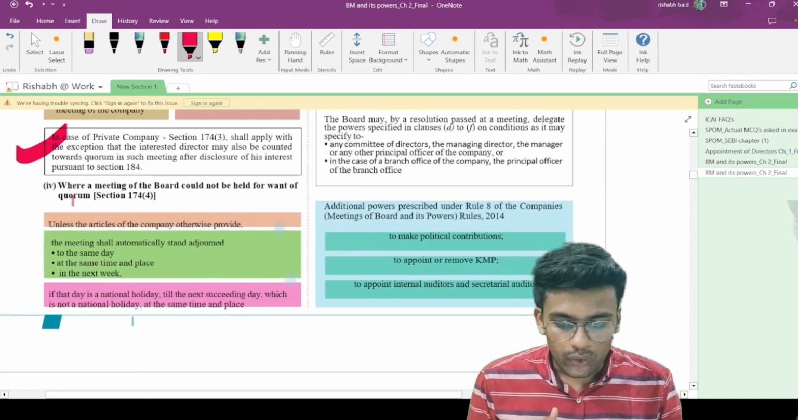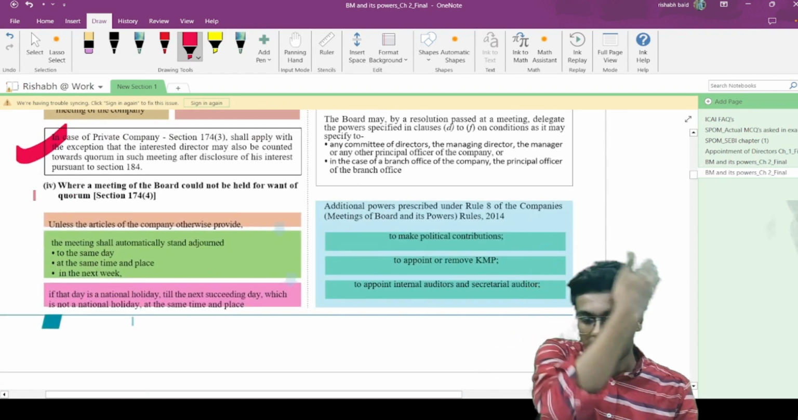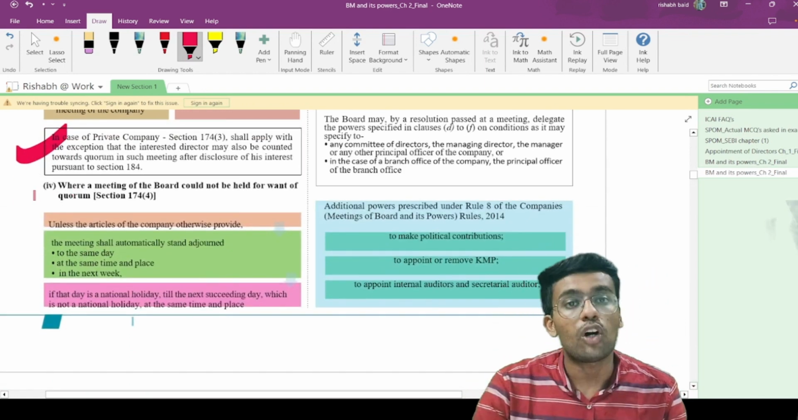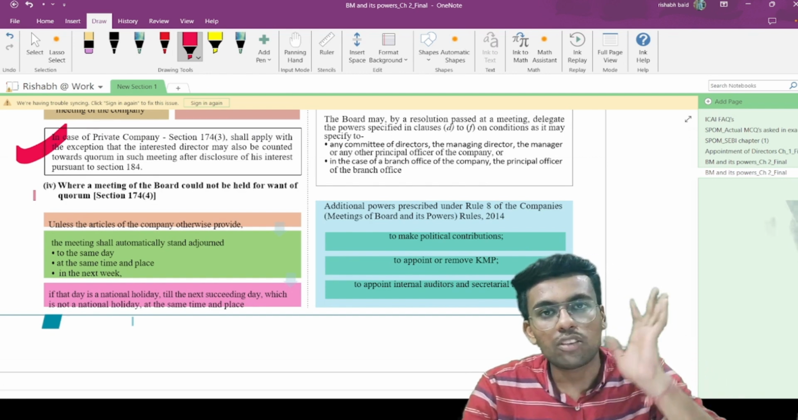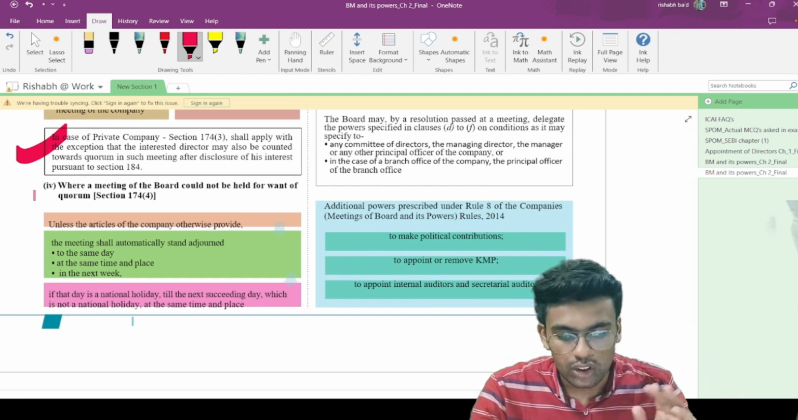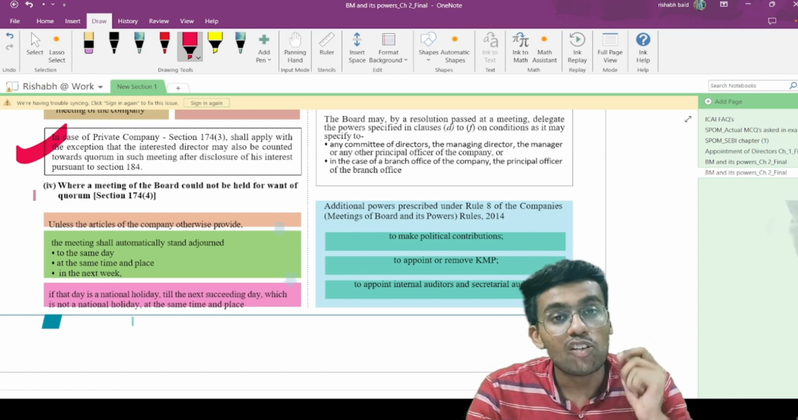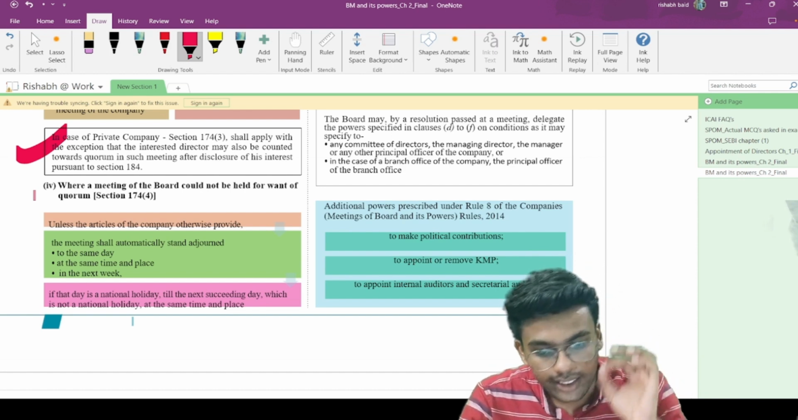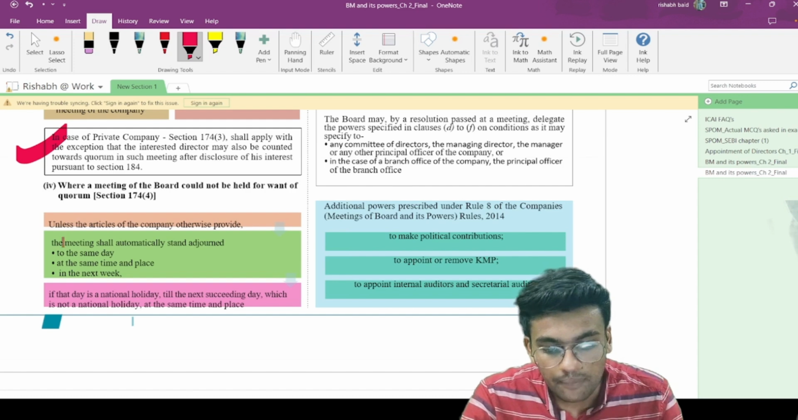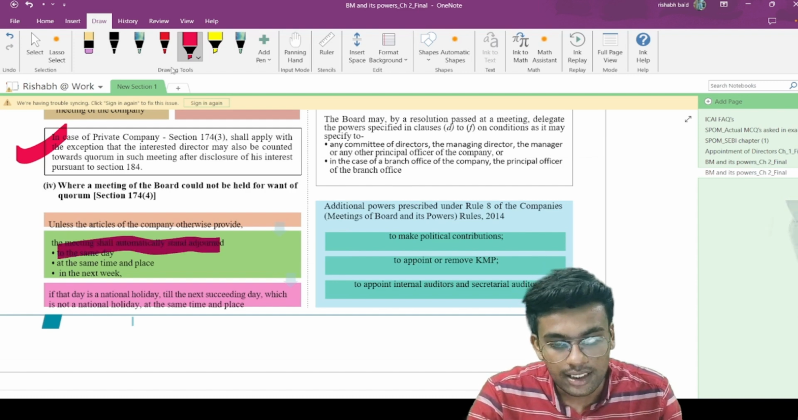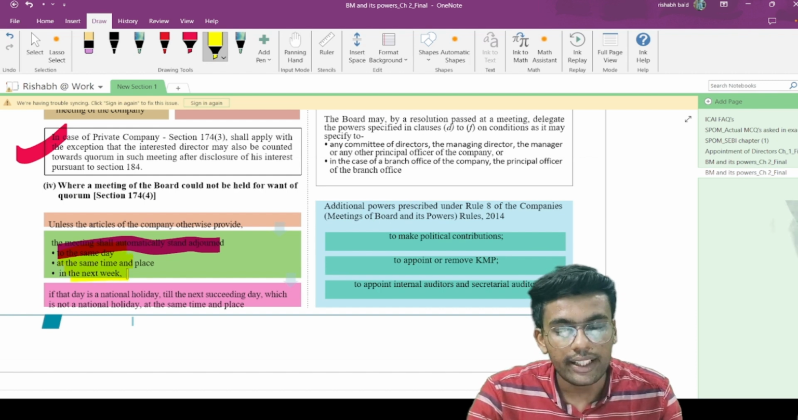This one you can read on your own. Now, where a meeting of the board could not be held for want of a quorum, let's say quorum was not present and because of which the meeting was not conducted, what should be the scenario? Section 174 subsection 4 says that the meeting shall automatically stand adjourned to what date? To the same day, same time, in the next week.